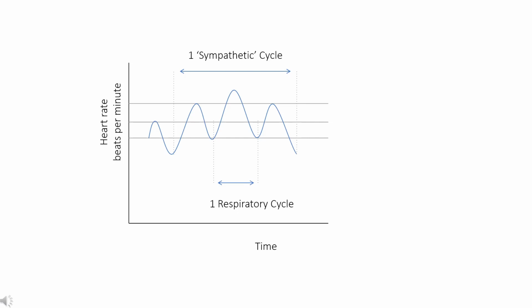Somewhat slower intrinsic oscillations in sympathetic preganglionic neuron activity may result in rhythmic contraction and relaxation of blood vessels, with subsequent superimposition of an additional low-frequency oscillation in blood pressure and so heart rate.